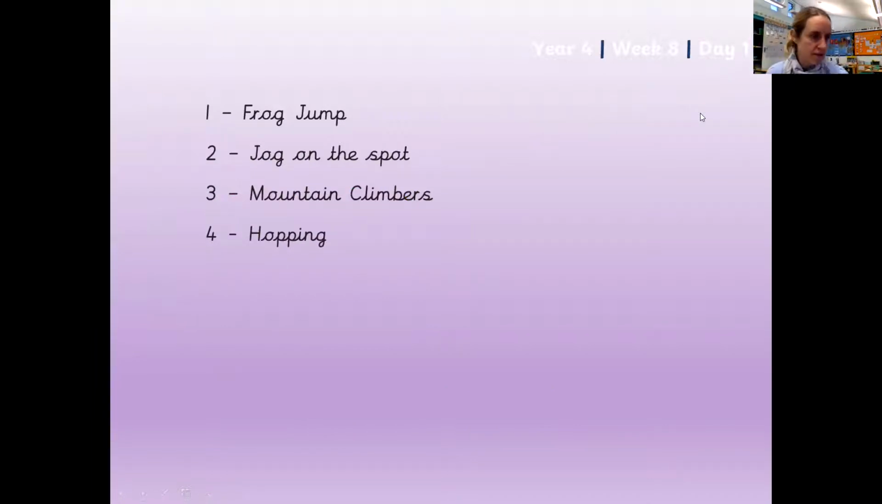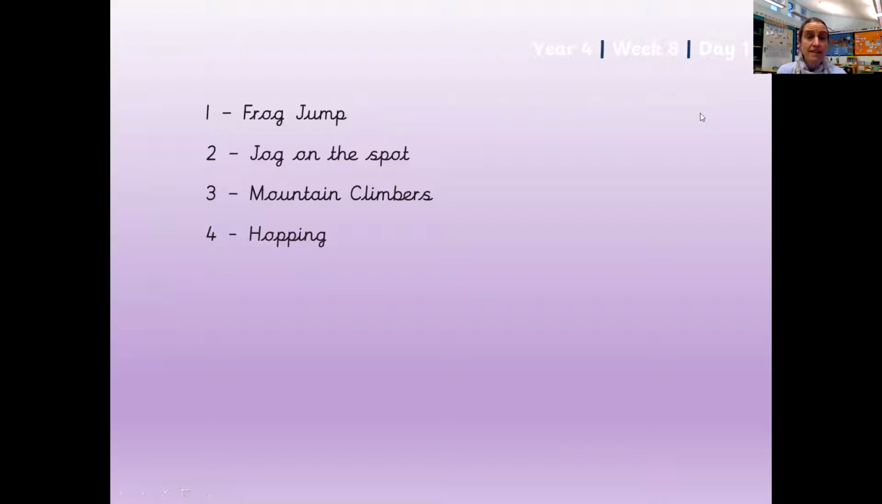Of course, there are some exercises to go with our 5 a day or our 4 a day. If you've got one question right on those, you are going to do a frog jump, where you basically look like a frog and you jump up and down. If you've got 2 right, you're jogging on the spot. 3 is mountain climbers, and 4 out of 4, you are going to do some hopping. Okay, your time starts now.